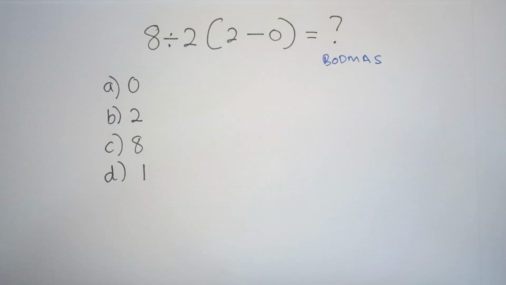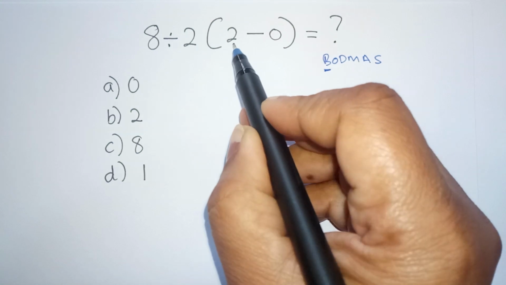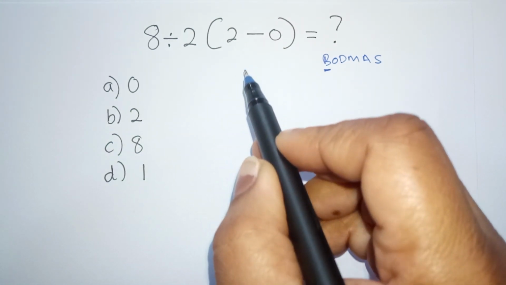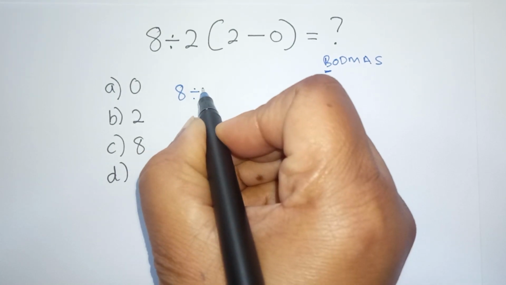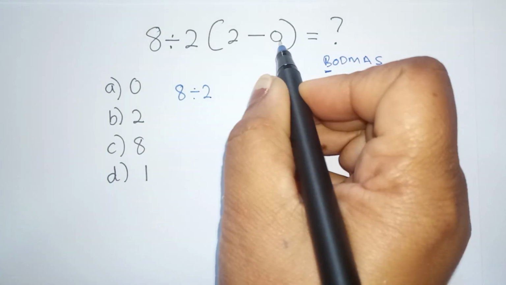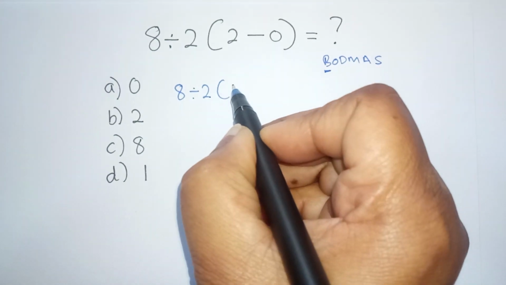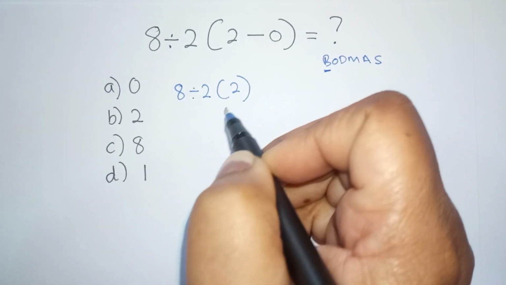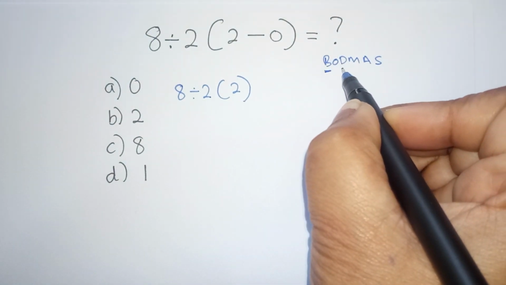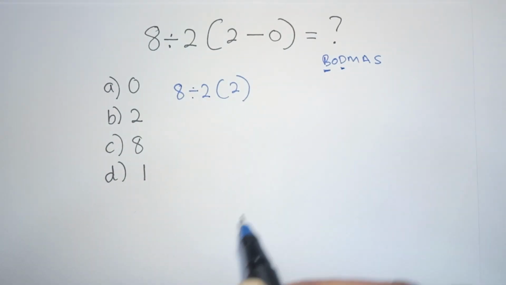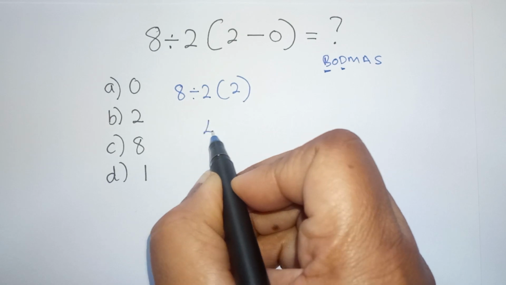to solve this. Okay, we have brackets here, so we're going to start with the brackets. So we'll say 8 divided by 2 will be the same, and then we'll solve in the brackets. So we say 2 minus 0 is 2. Now since we solve the brackets, then we have division. So we'll divide 8 by 2 will be 4.